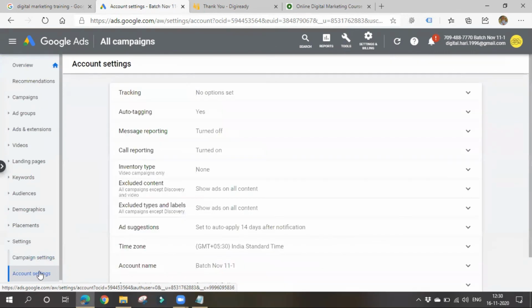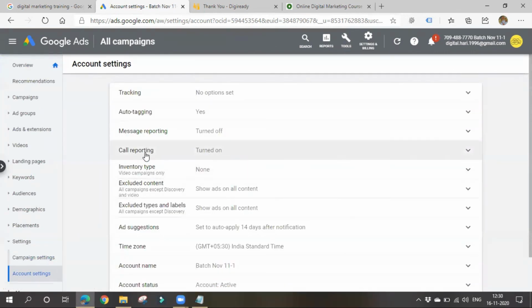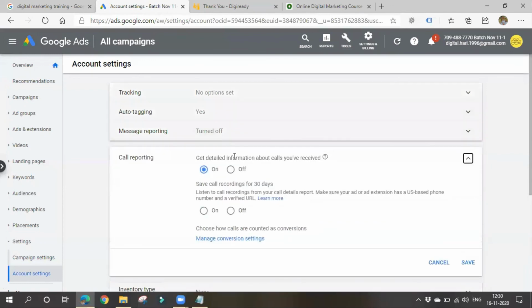Mostly the call reporting will be turned on. See here, there is call reporting. You can turn on this call reporting. Okay, by default it is turned on. If not, please turn it on.